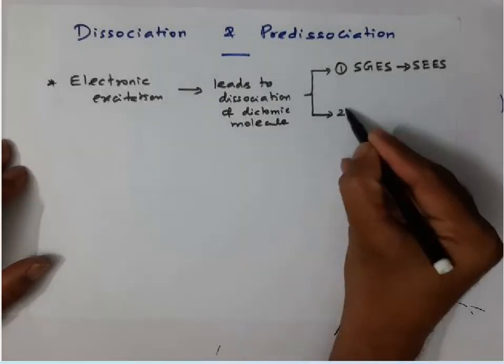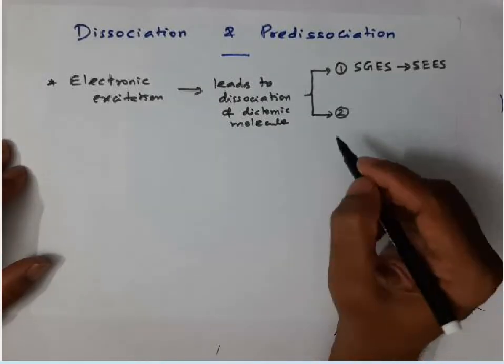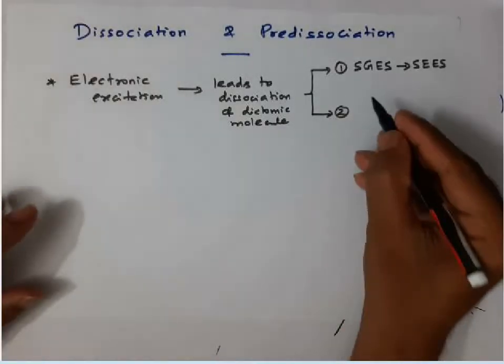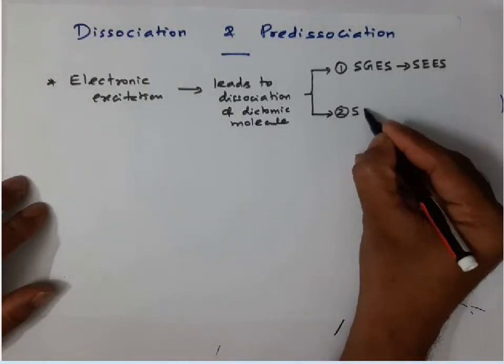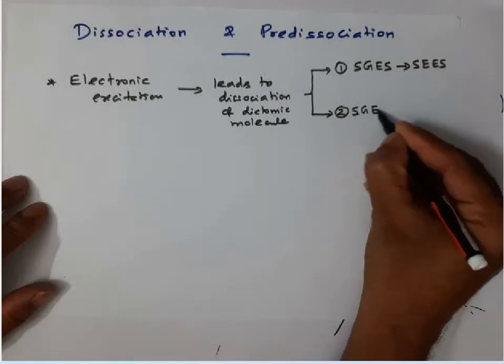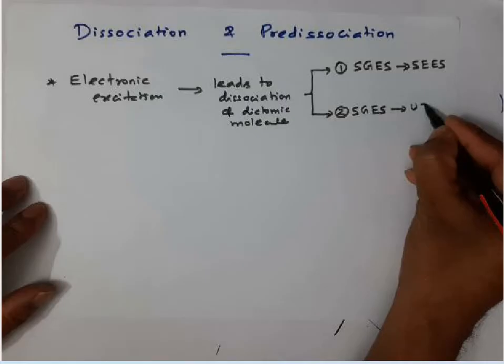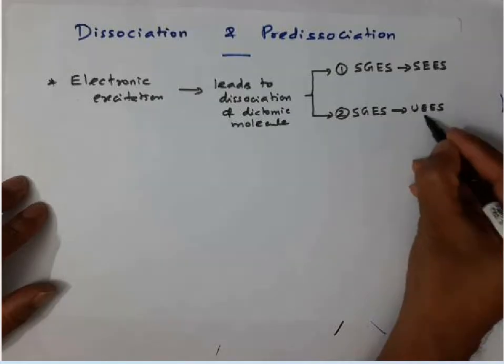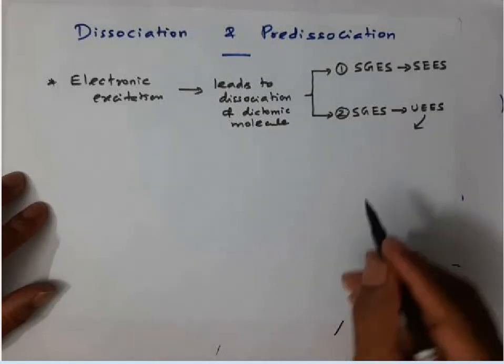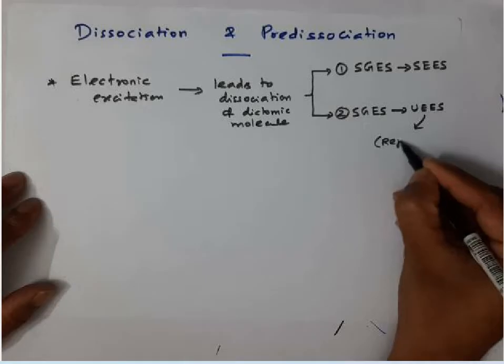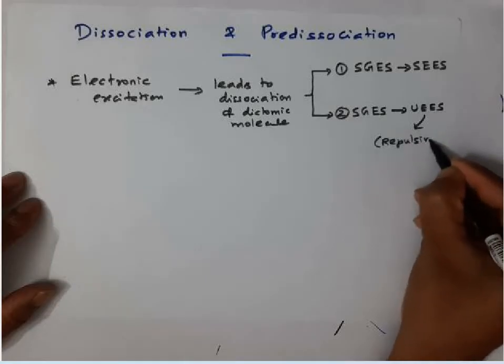And another possibility is that the dissociation may also occur through this route: transition takes place from a stable ground electronic state to an unstable excited electronic state. The unstable excited electronic state is also called a repulsive state.